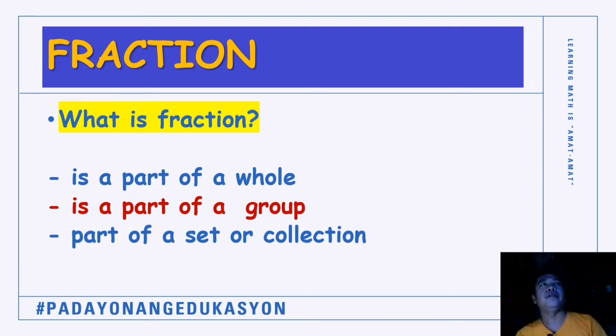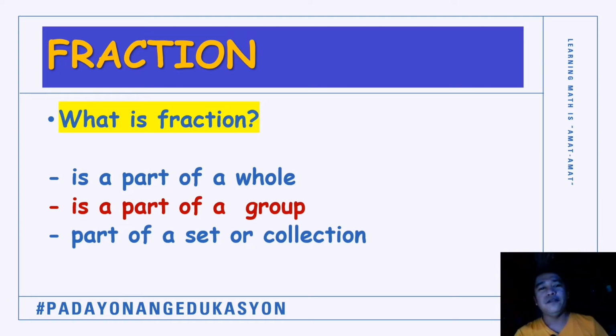Or it is also a part of a set or collection. Ano pwede natin example sa part of a set? In a set of deck of cards, sa baraha, pila dira ang ace o kunang alas?